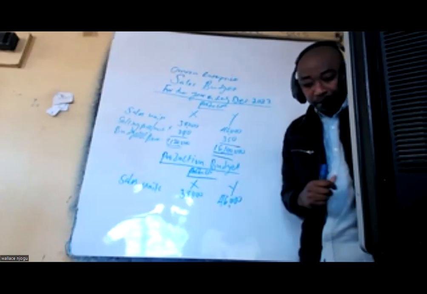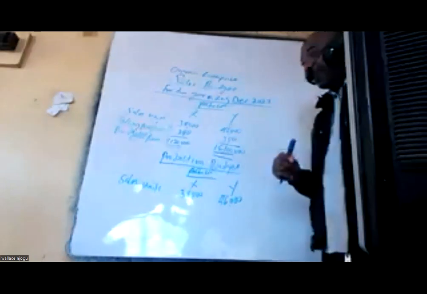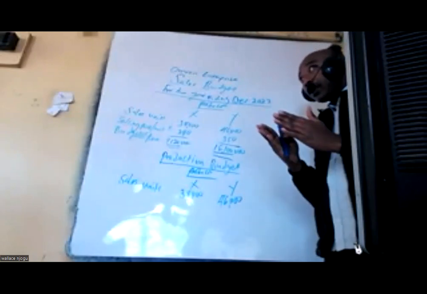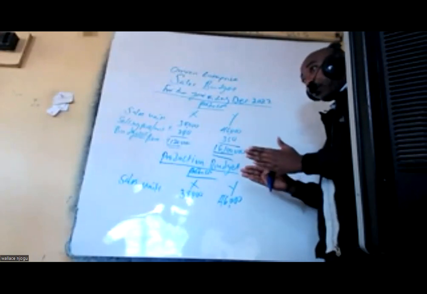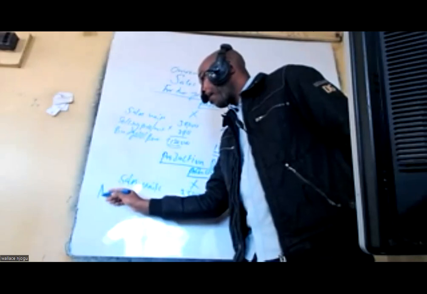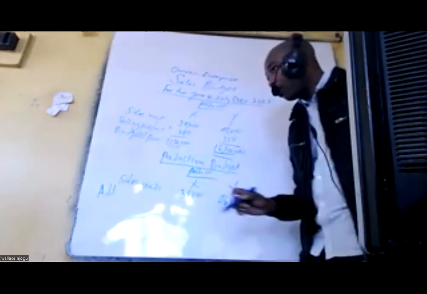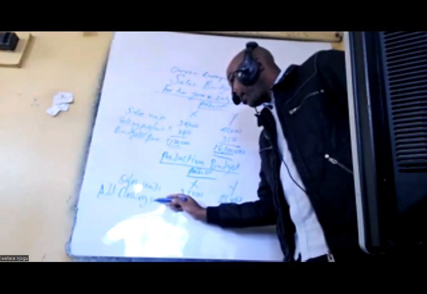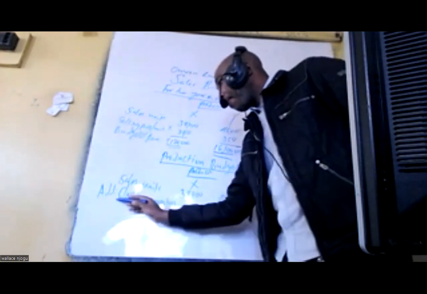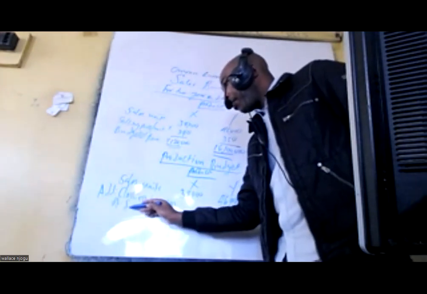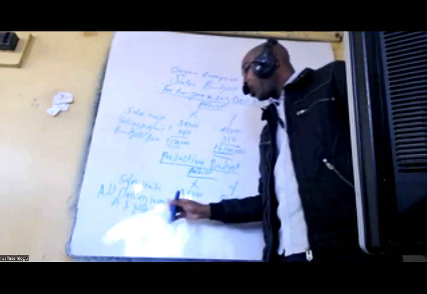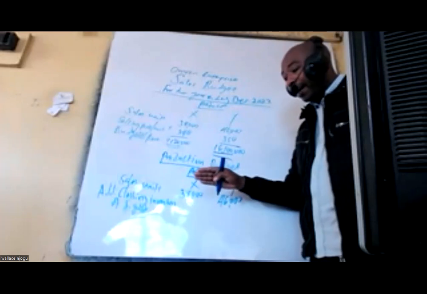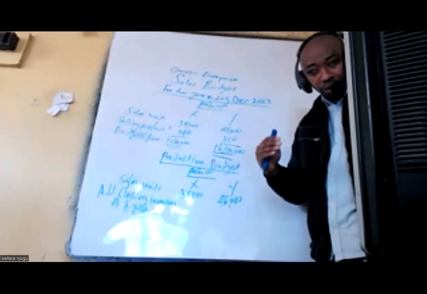And then we add the closing inventory of finished goods. Ati tunataka kubaki na how many units at the end of the year? You see? So hapa nitakuja niseme add closing inventory of finished goods. Finished goods ni vitu ambazo tumeproduce. You see? Tunataka kufunga na ngapi? The closing inventory.